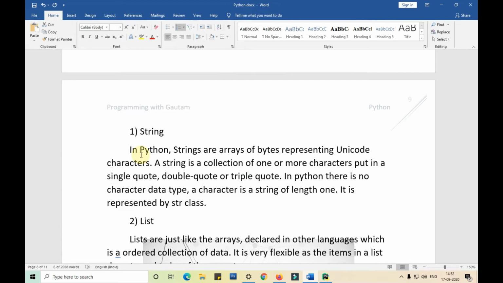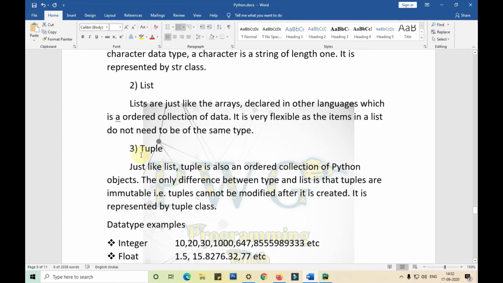List. Lists are just like the arrays declared in other languages, which is an ordered collection of data. It is very flexible as the items in a list do not need to be of the same type. Values in a list: the first one can be an integer, the second one can be a float, the third one can be a dictionary, the fourth can be a tuple, the fifth can be a string, etc. It is very flexible, guys. We can use any type of data in a list.